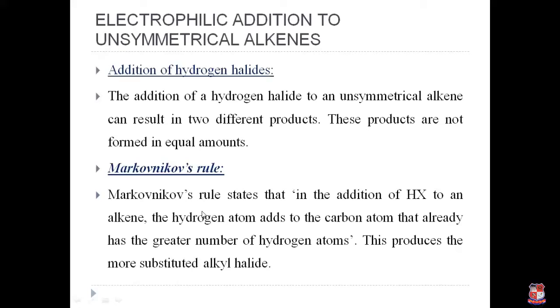So what this rule states is that in the addition of hydrogen halide to an alkene, the hydrogen from this hydrogen halide is added to the carbon atom that already has the greater number of hydrogen atoms. So ultimately, halide group is added to the carbon atom that has the fewer hydrogen atoms, and this produces the more substituted alkyl halides. Clear?